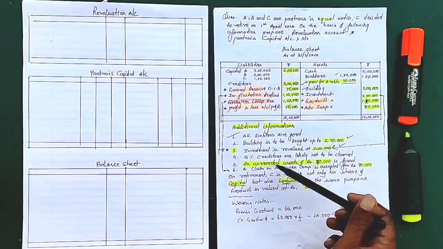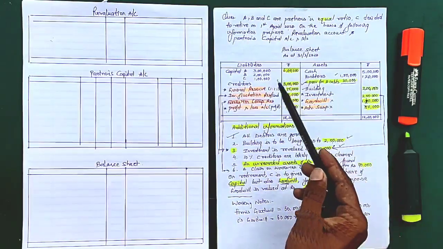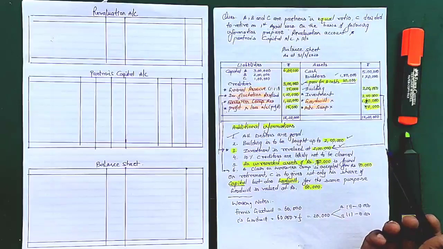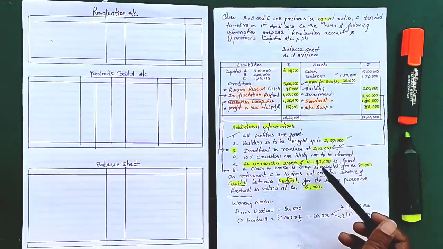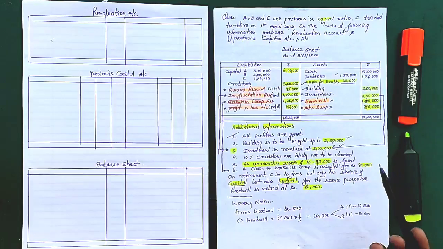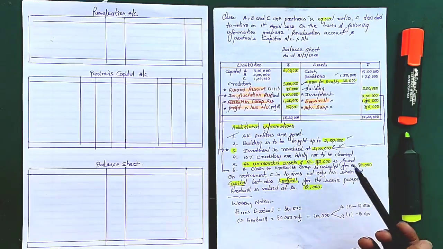Okay. Next, 10% of creditors are likely not to be claimed. So these are creditors of 3 lakh and 10% we don't need to pay. So that's a good news. This is one more saving. And unrecorded assets of 70,000. So that is also good news. Okay, we got an asset.